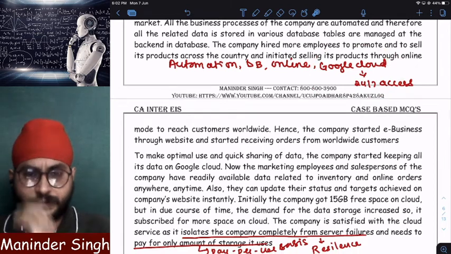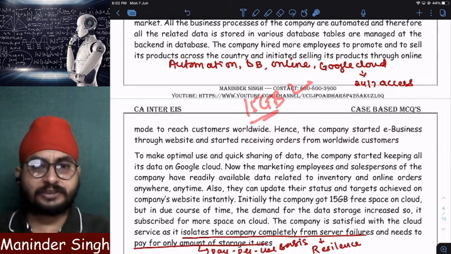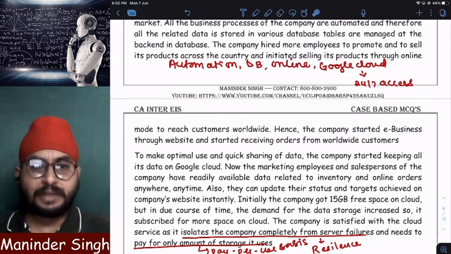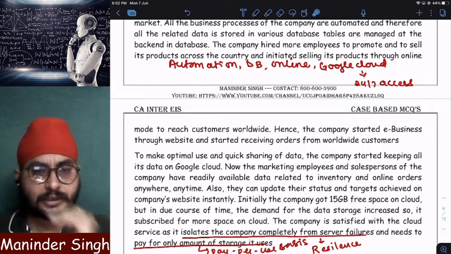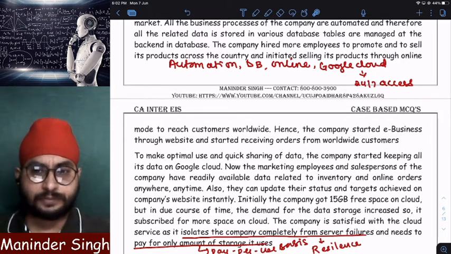Initially, when data was very less, the 15 GB of free space was enough, it utilized that. Once the company became big, the data quantity became huge. It started paying money and started using more space in Google Drive. As I've already shown you, you can buy 100 GB, 200 GB, 2 TB, up to 30 TB you can get. So it started paying money and started using the cloud.